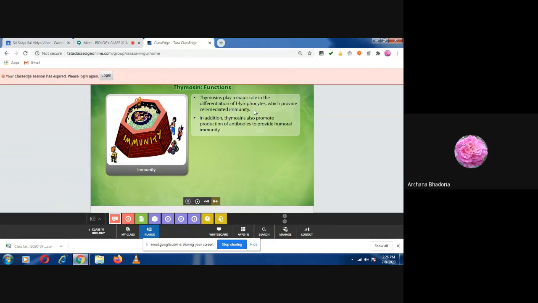The next role, write down that thymosin also promotes production of antibodies. And you know the antibodies will go where?